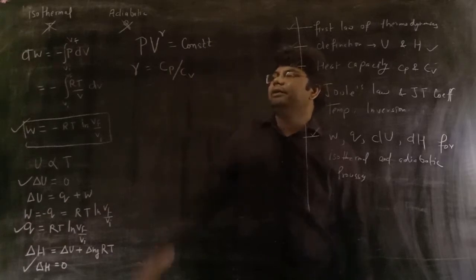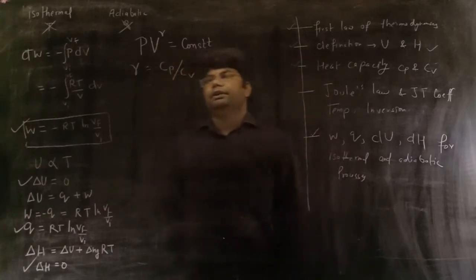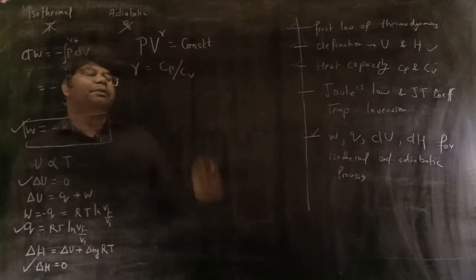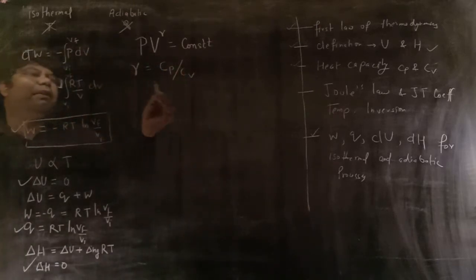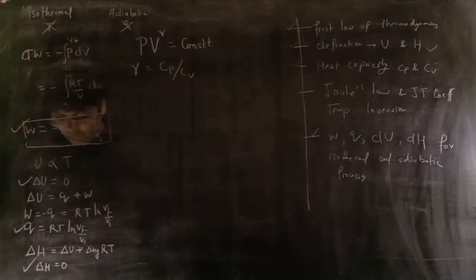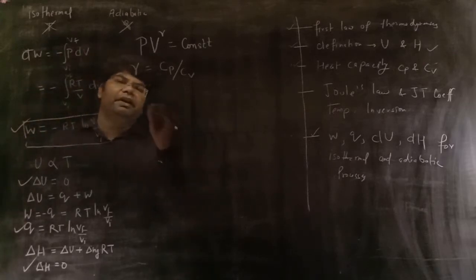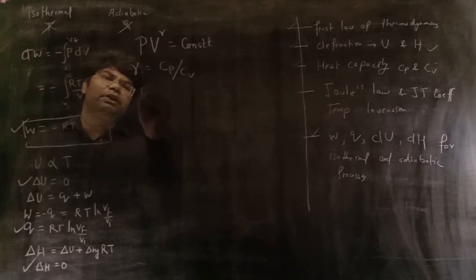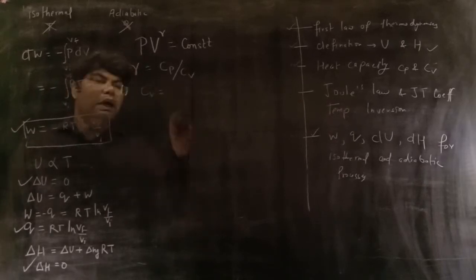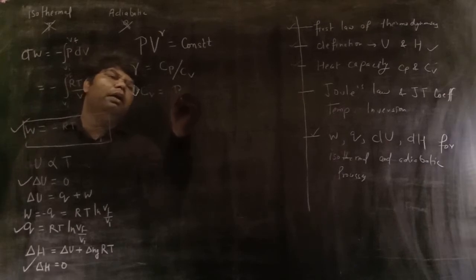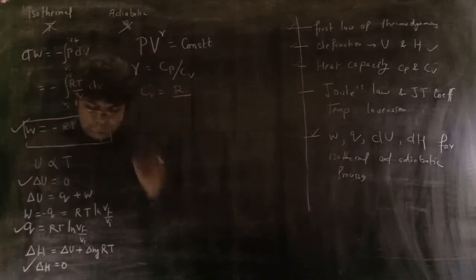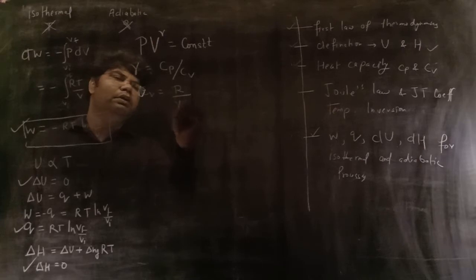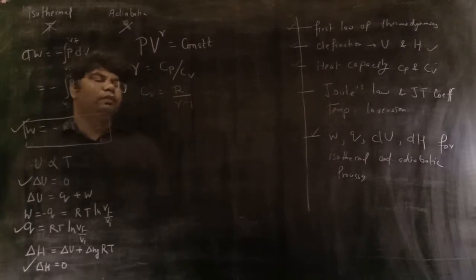In adiabatic process, the gas follows the equation PV to the power gamma is equal to constant, gamma is equal to Cp upon Cv. From here we can also write Cv is equal to R upon gamma minus 1.